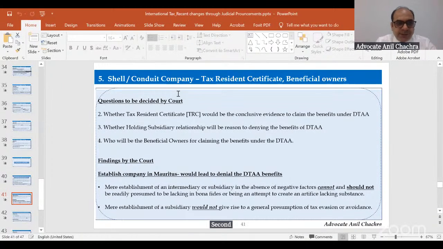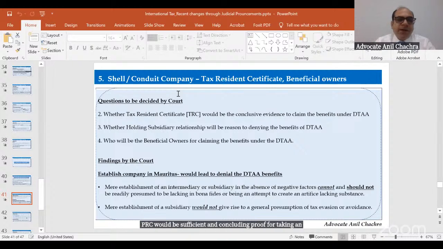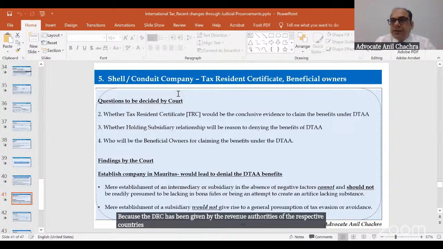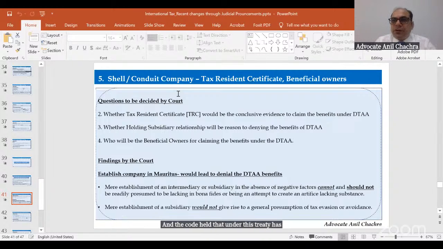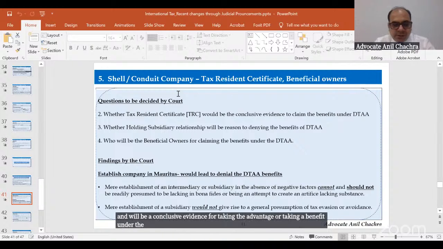Second, the court has held that the TRC would be sufficient and conclusive proof for taking a benefit of the treaty under the Indian Income Tax Act. The department was rejecting the TRC, but the TRC has been given by the revenue authorities of the respective countries, and the court held that this treaty has been prepared at the political level, not at the executive level. So the TRC would be upheld and will be conclusive evidence for taking the advantage or benefit under the DTA. This is the second thing.